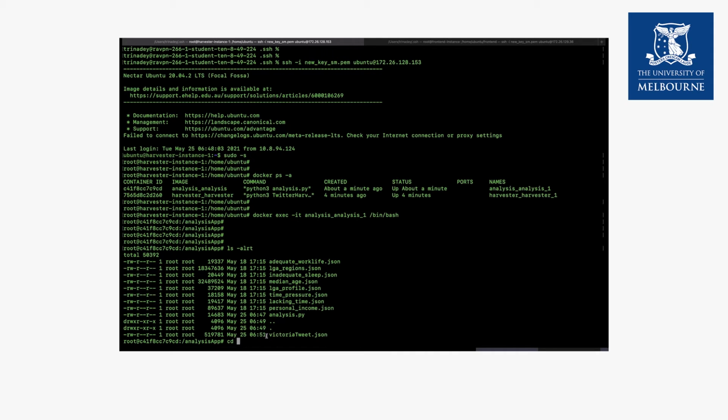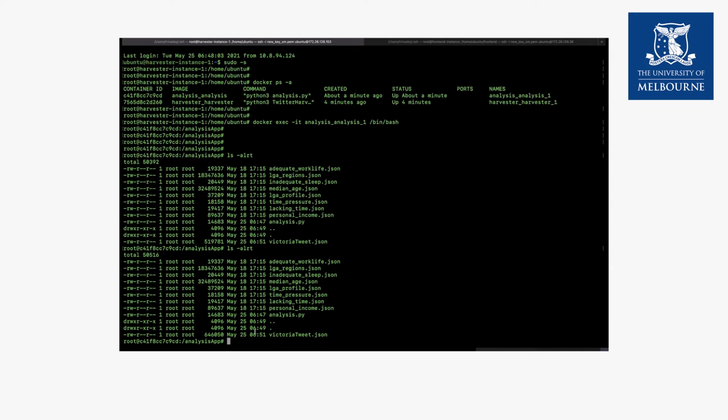So if you can see, this Victoria tweet JSON will keep on increasing because it is harvesting data from Couch, and then it will run the analysis on this particular file along with the other JSON files which contain data from the origin dataset. So the file size is increasing here.